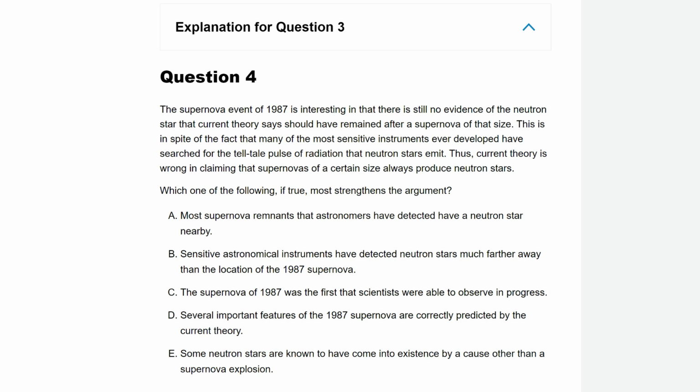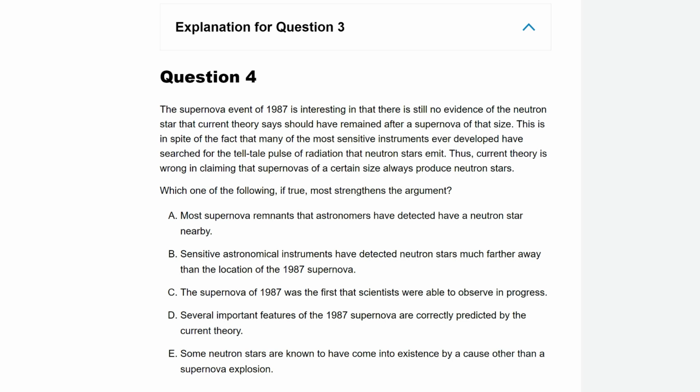And this is important. I'm going to predict an answer. I haven't looked at any of these answers before, but I'm going to predict one. To remove that weakness, and remember the weakness is that maybe the instruments aren't good enough, I'm looking out for an answer perhaps that says something like, our instruments are powerful enough to detect any neutron star that might be there. And that would prove that the flaw isn't in our instruments, maybe it's in our theory. Now I can't guarantee that's what the correct answer is going to look like, but I am looking out for a correct answer that removes that weakness. And for me, the big weakness of the argument is we can't guarantee it's the theory that's wrong, it could be the instruments. Okay, let's look at the answers.